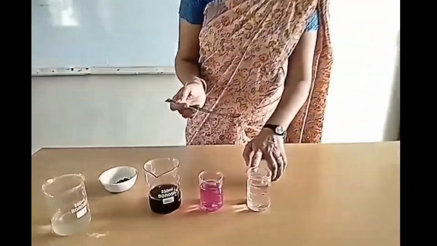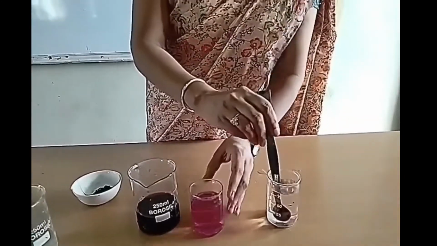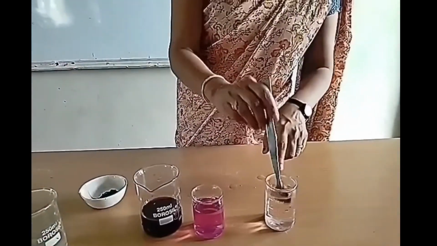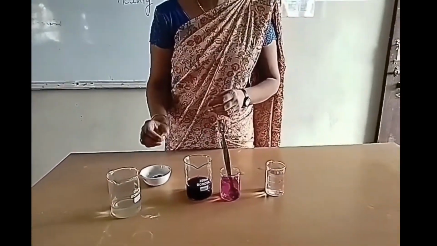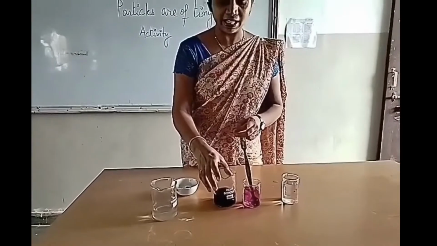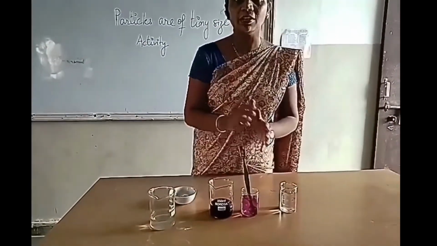Now you see, still it is very light pink. Yes, if I add a little bit more, you can see it's not exactly transparent water, but very light pink. You can see a very small amount of this potassium permanganate can color this water, and it will keep on doing this, though the color faded away.